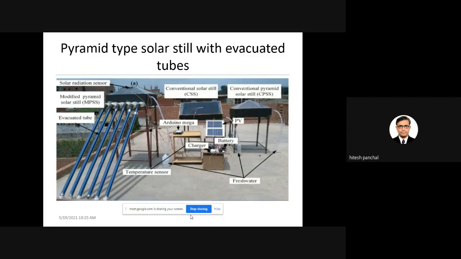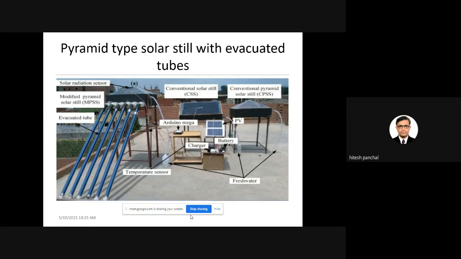Whenever a pyramid type solar still is used, when the sun is at the east, you will get radiation in a higher quantity at zenith. You will get radiation on the pyramid type of solar still, and during the west side you will also receive the radiation. So this is a good property of the pyramid type of solar still.